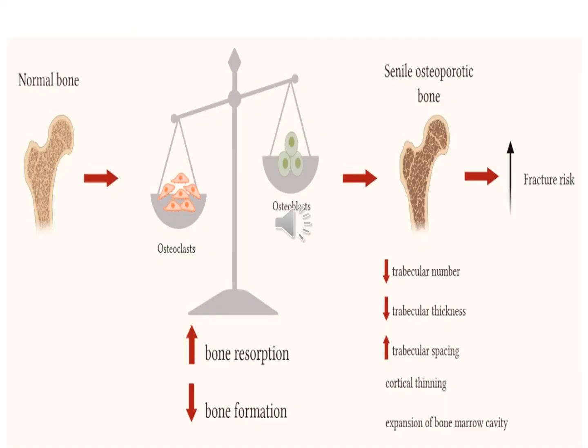So when the normal balance between the osteoclast and osteoblast is disturbed, when there is more bone resorption than bone formation, it is going to result in osteoporosis. This occurs in old age, in postmenopausal women, when there are some hormonal imbalances, and when the patients are bedridden. So it is going to increase the risk of fracture in these people.